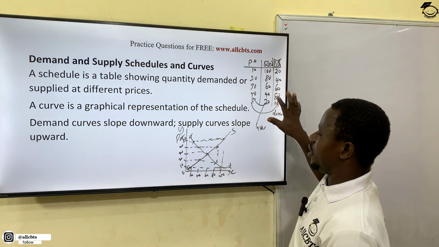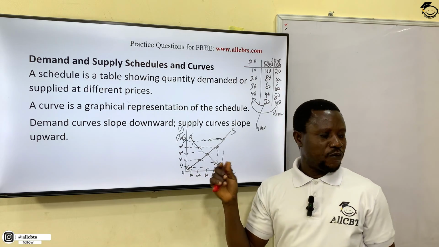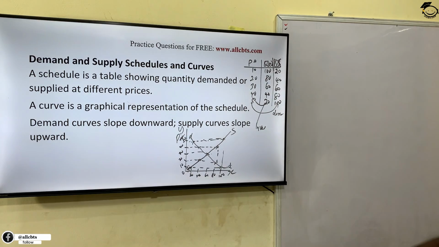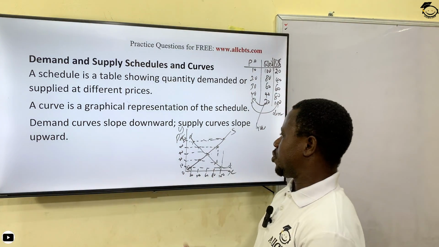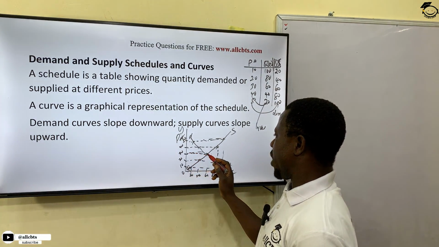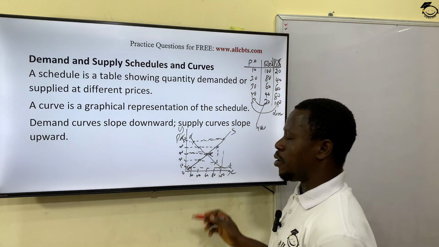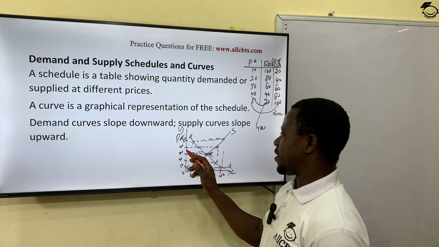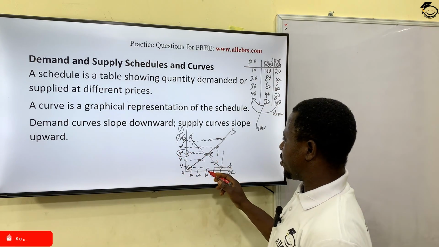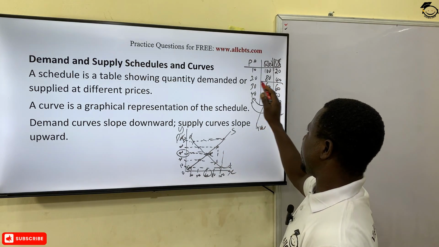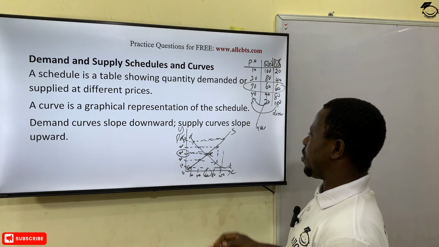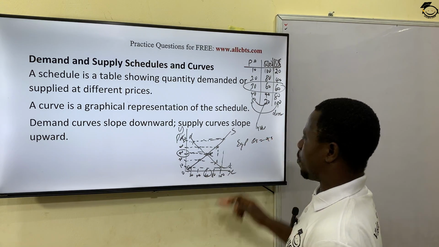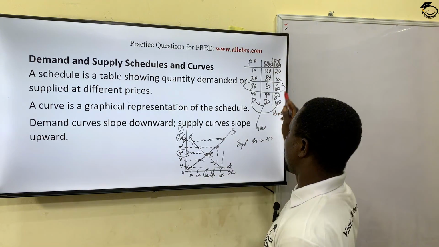I used this schedule here to plot the curve both for supply and also for demand. The two of them were plotted on the same spot. And as an economics student, you should know that the point where they meet is called the equilibrium point. The price is at 30, while the quantity is at 60. You can see it here. So at 30, we have equilibrium. Equilibrium is the price where quantity demanded equals quantity supplied. That's what we have on the table.